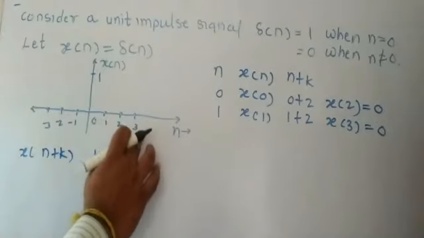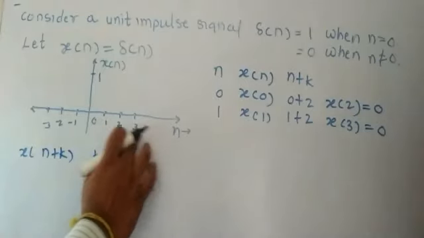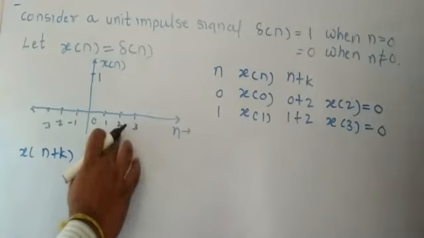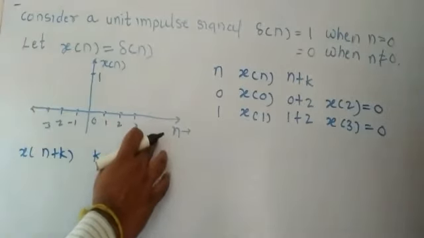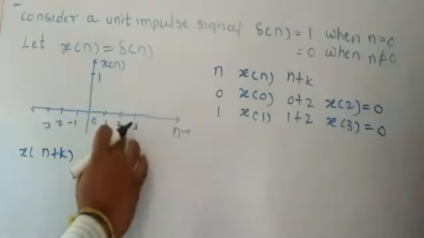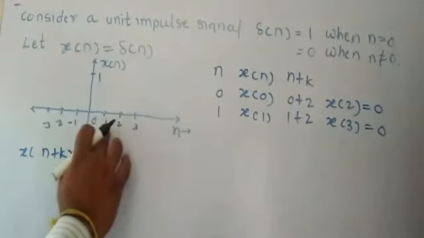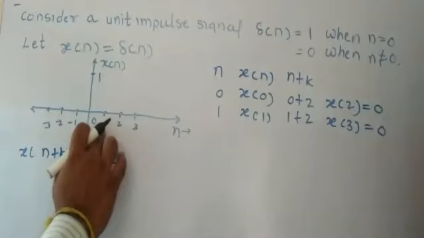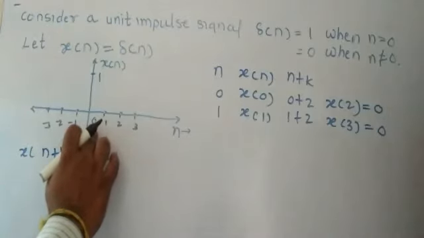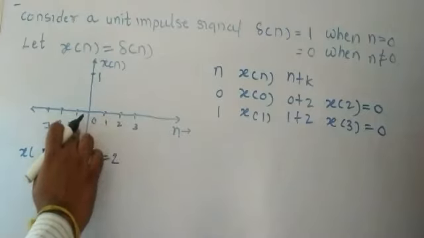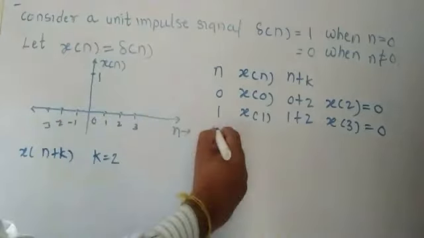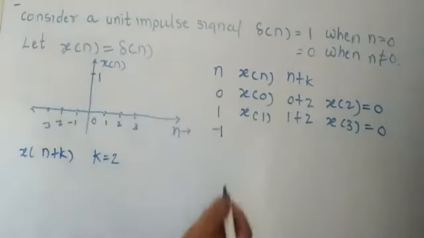Okay, it will be x of 4, x of 5, but all these values are 0, but it is not in our reachable value. So here we go for the advance situation. We consider the previous values. So that's why before that 0 there is a minus 1. So here I put the value minus 1.